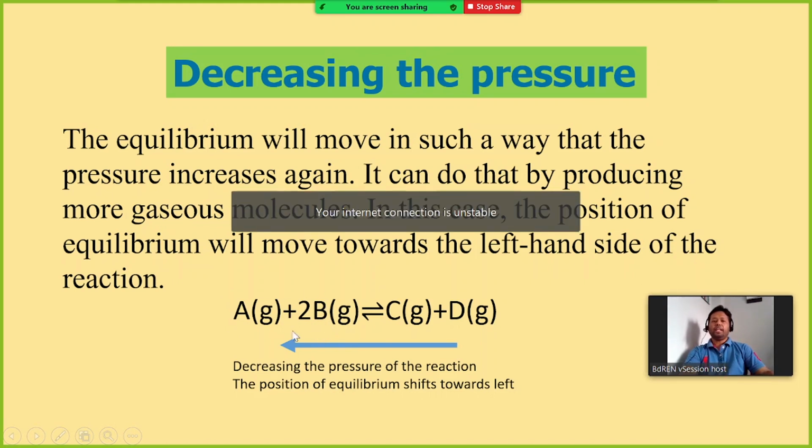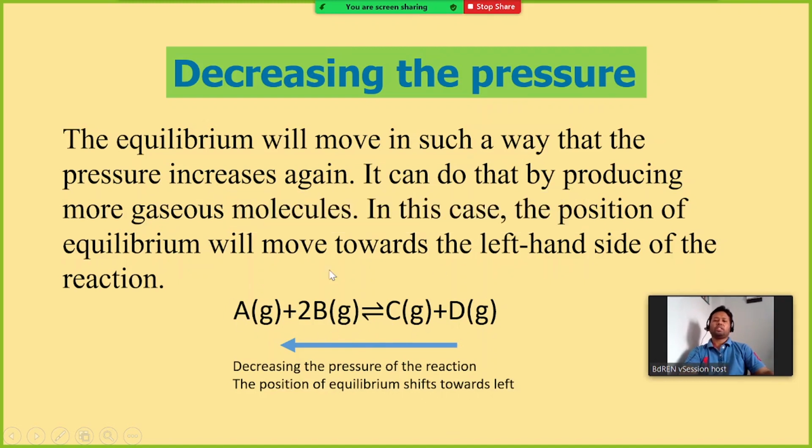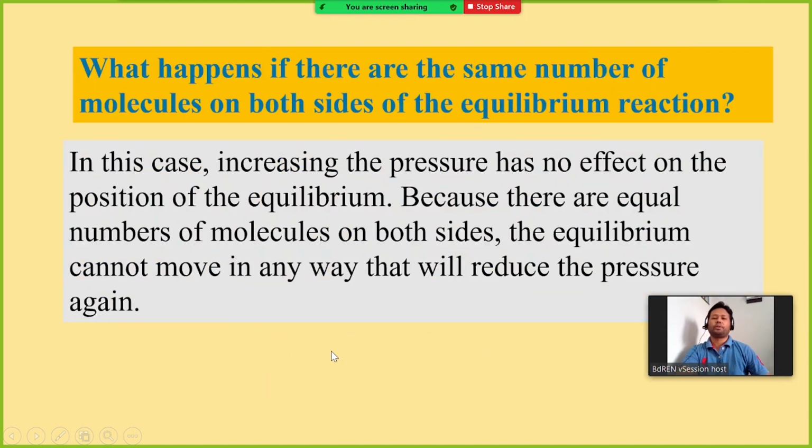If you decrease the pressure of the system, more molecules need to be produced, because if you increase the volume, you need to increase the number of moles so that the pressure can be adjusted. So more molecules of the reactants will be generated. Therefore, the equilibrium position will be shifted towards the left.